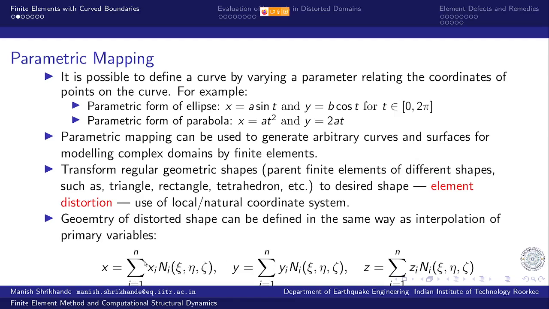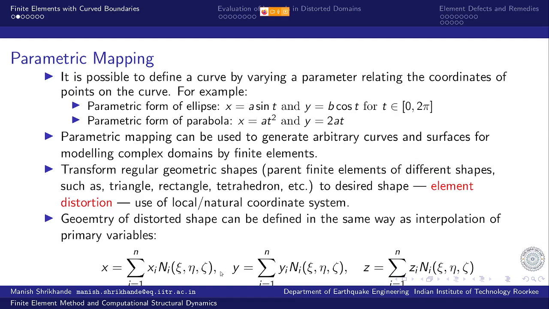If I have a certain number of points whose coordinates are known, and then I interpolate between these points, that gives us the variation of x, y, and z coordinates as a function of these parameters xi, eta, zeta in three-dimensional space. Right? So it is something similar to the parametric mapping that we already know. In that case, we had only one parameter to vary.